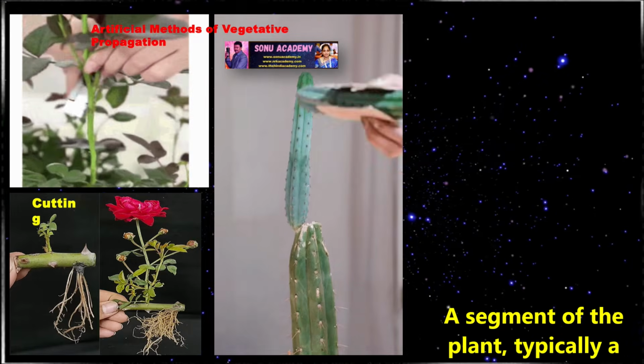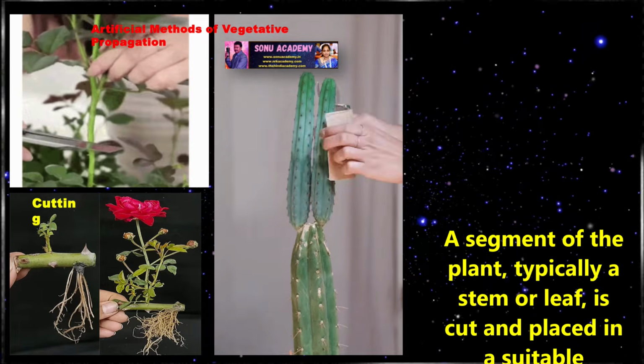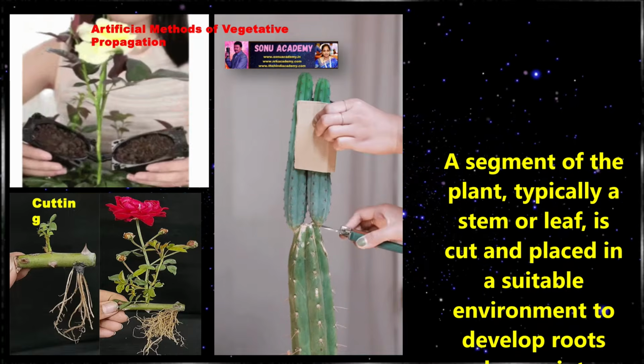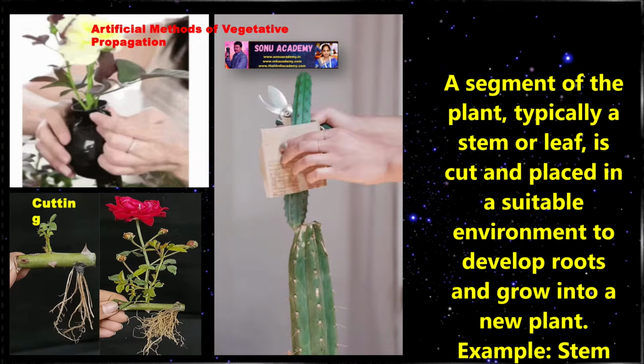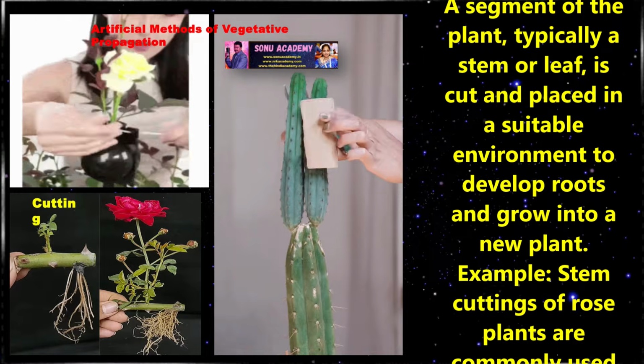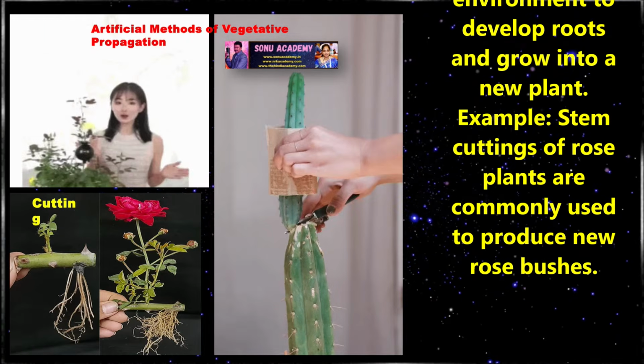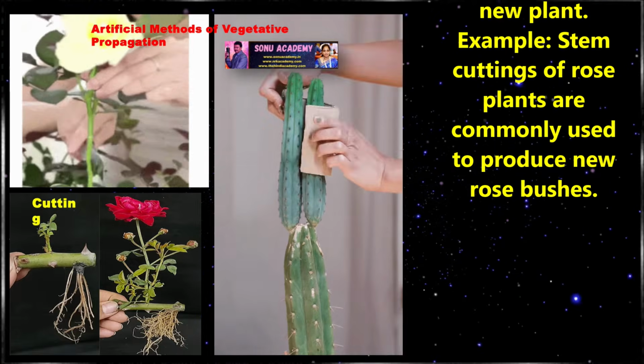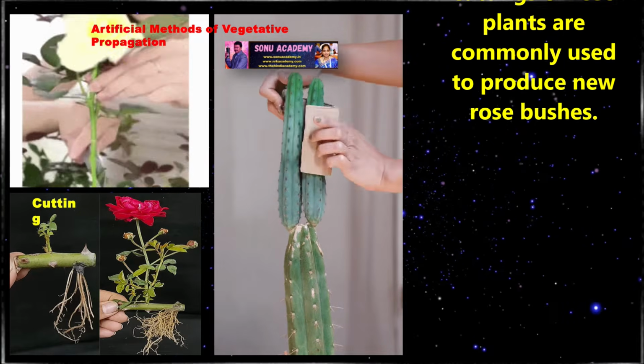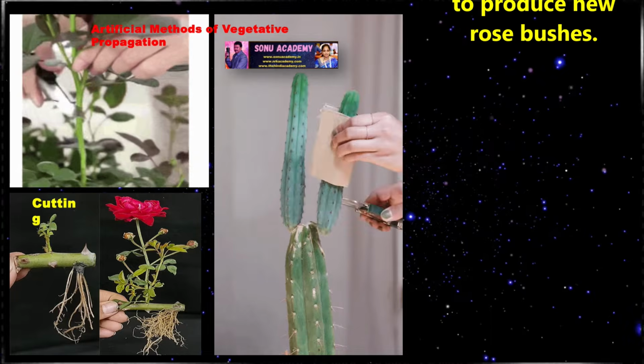Children, let us discuss the artificial methods of vegetative propagation. One is cutting. In this process, a segment of the plant, typically a stem or a leaf, is cut and placed in a suitable environment to develop roots and grow into a new plant. Example, the stem cutting of rose plants is commonly used to produce new rose bushes.